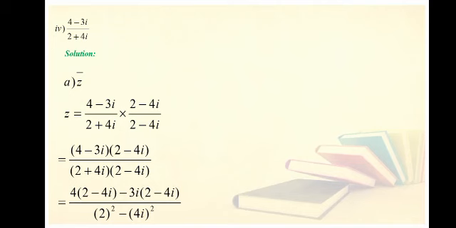Numerator will be multiplied by numerator. It will become 4 minus 3 iota into 2 minus 4 iota. And denominator will be multiplied by denominator. It will become 2 plus 4 iota into 2 minus 4 iota. Now for the numerator, multiply the terms: 4 into 2 minus 4 iota, minus 3 iota multiplied by 2 minus 4 iota. And in the denominator, it is making a formula, that is A plus B into A minus B. When the terms are making the formula like A plus B, A minus B, we can write it like A square minus B square. So here A is 2 and B is 4 iota. So you will write it like 2 square minus 4 iota square.